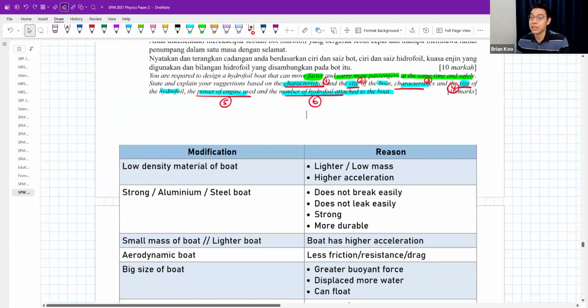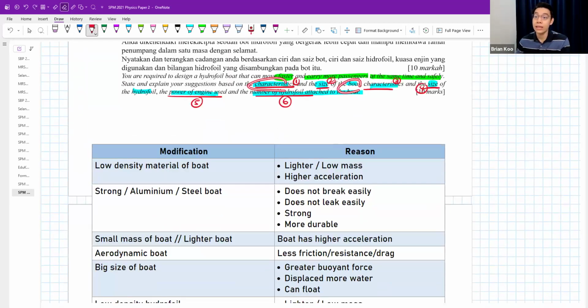Starting with characteristics of boat first. Low density, lighter, low mass. I already get 1 mark. Characteristics. You can say low density, you can say I want a strong material, can or not? Or a steel material, aluminium or aluminium alloy. Does not break easily, does not leak easily, very strong, more durable, does not rust easily, can.